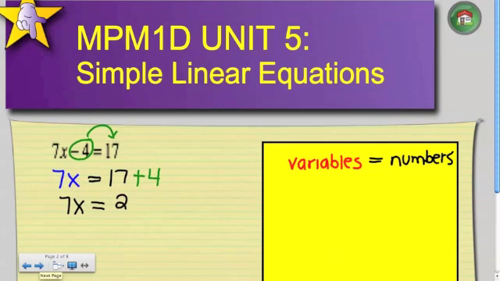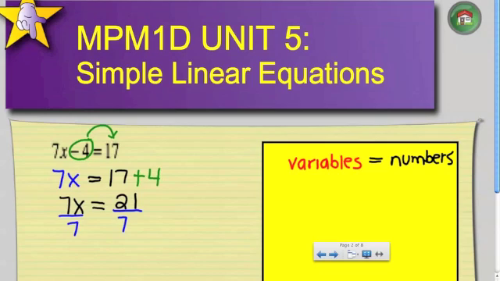21. Okay. Now to isolate my x, what is the next step that I have to take? Kiana? Very good. I'm going to divide both sides by 7, so that the 2 7s cancel out, and my final answer is x is equal to 3. So basically, we combined both of the steps that I did in the previous 2 examples, all in one question. That's a pretty simple linear equation, very straightforward.